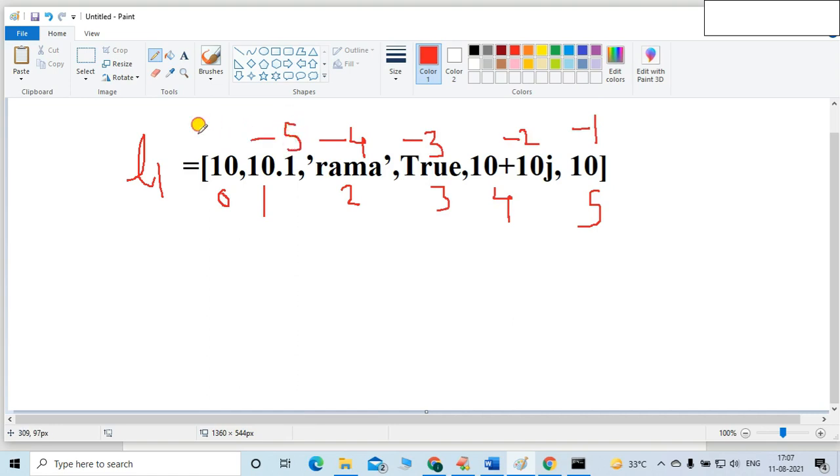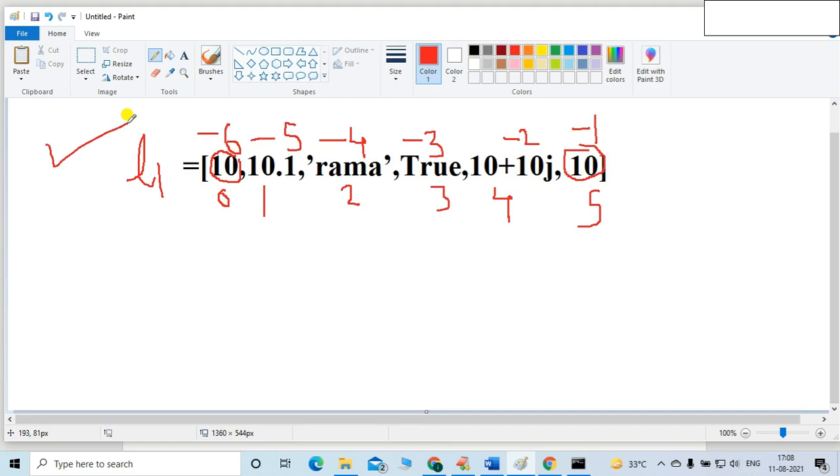The same thing is applicable here. It is a group of values, and duplicate objects are allowed. You can see 10 is repeated here also. Any number of duplicate objects you can mention in the list. So this is the very simple and basic definition of a list.